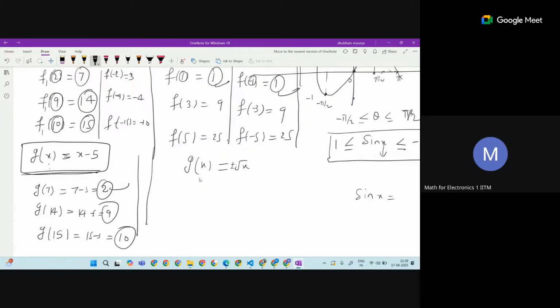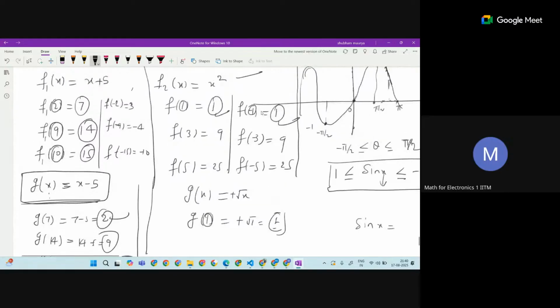So this is one thing. Let's do it here. I have substituted 1 here. So I got plus minus root of 1, which is plus minus 1. So two values I got. But let's say I'm just taking the plus 1. So root of plus 1 is 1. But 1 I am getting with the minus 1 also. So how will I get minus 1? This is the problem here.